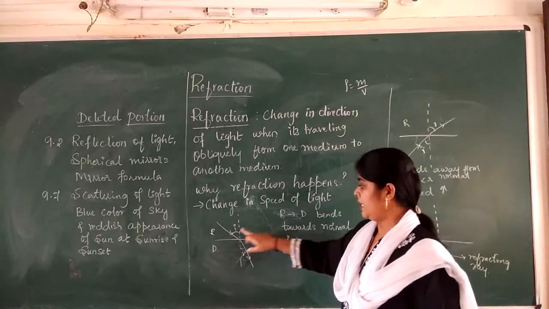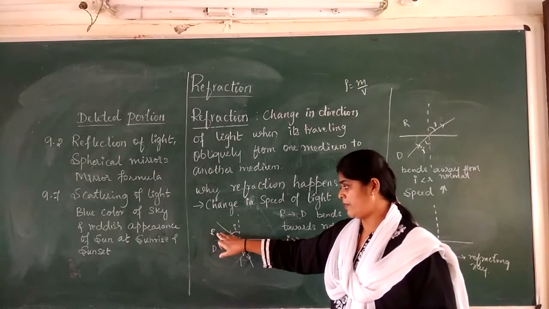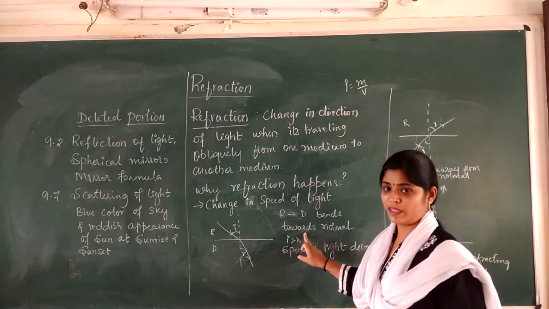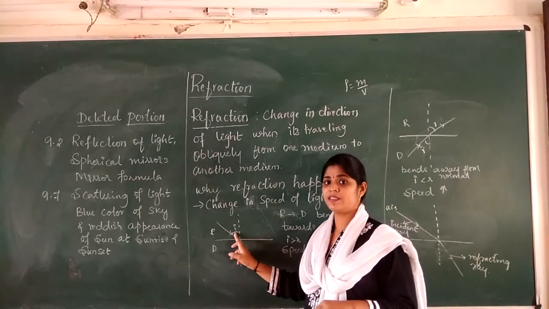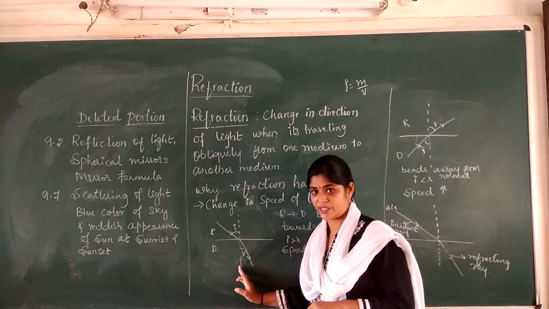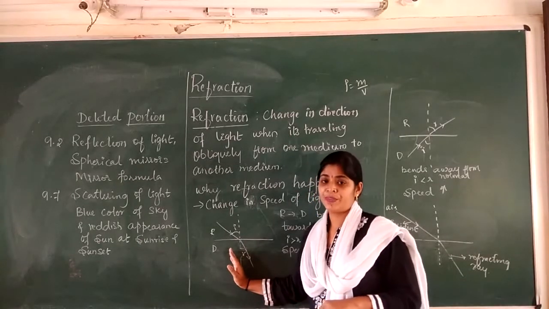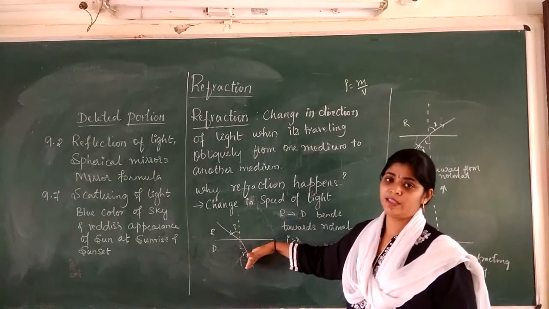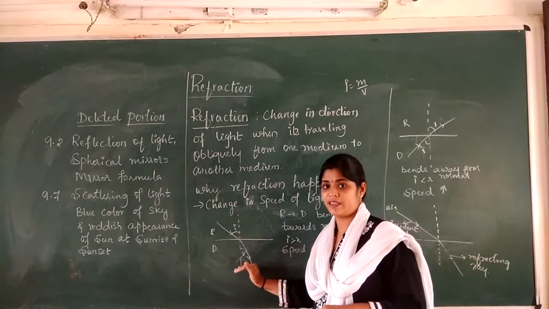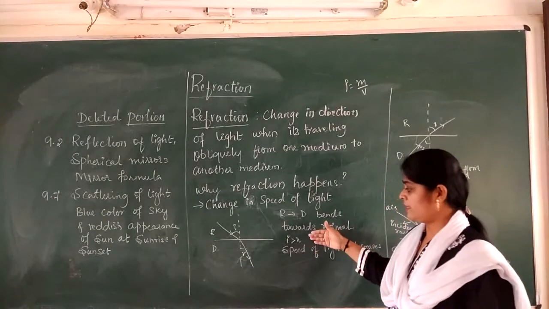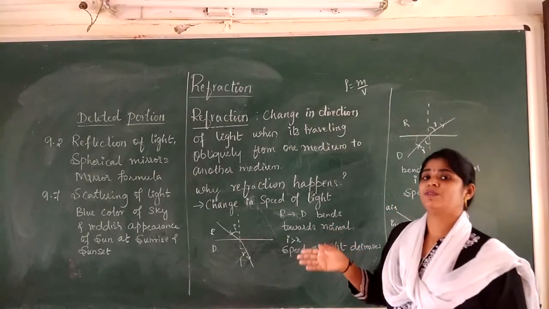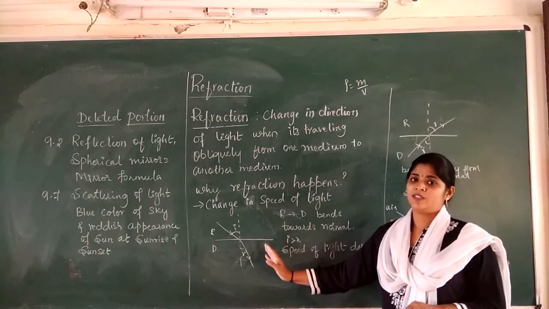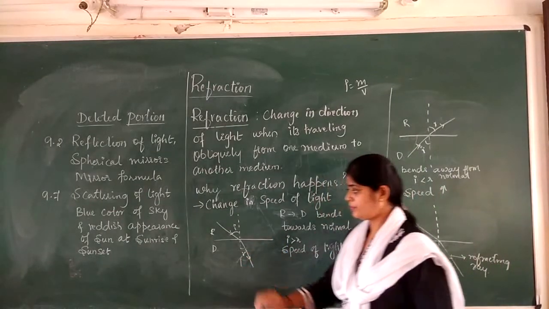Here, when it travels from rarer to denser, it always tries to bend towards the normal, because the angle of incidence is greater than the angle of refraction. One more reason is that when it travels from rarer to denser, the speed of light decreases. Since the speed of light decreases and the angle of incidence is greater than the angle of refraction, the light always tries to bend towards the normal.